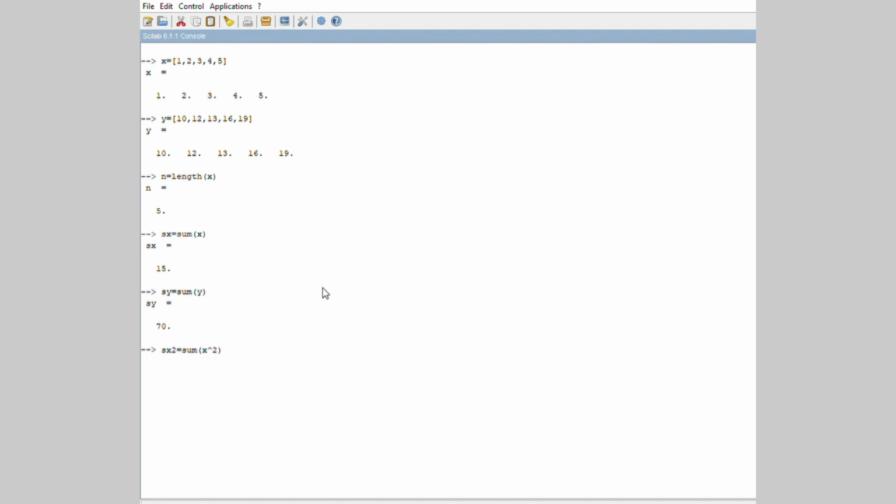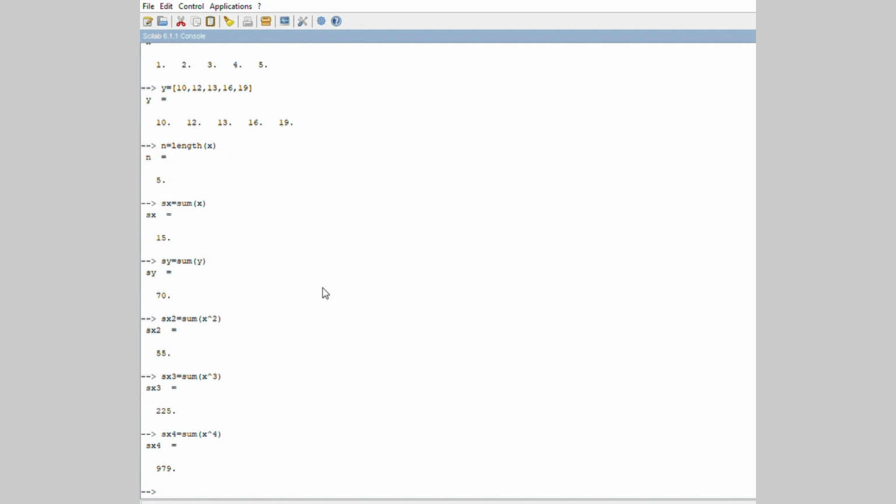Sx2 is sum of x square, which is 55. Sx3 is equal to sum of x cube, which is 225. Sx4 is equal to sum of x power 4, which is 979. Sxy is sum of x square y,